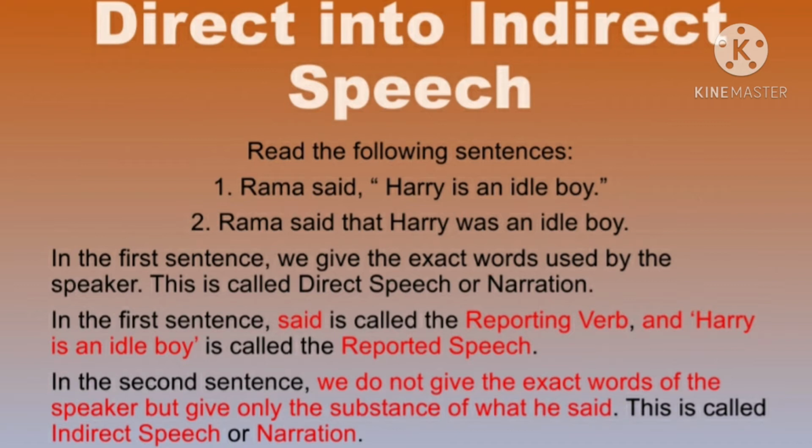Whereas in the second sentence, when we say Rama said that Harry was an idle boy, here we are simply trying to give only the substance of what has been said by him. This is called indirect speech. That means this is the speech that is done by the third person. So when the third person informs about it, definitely he does not use the exact words. This is called indirect speech or narration.